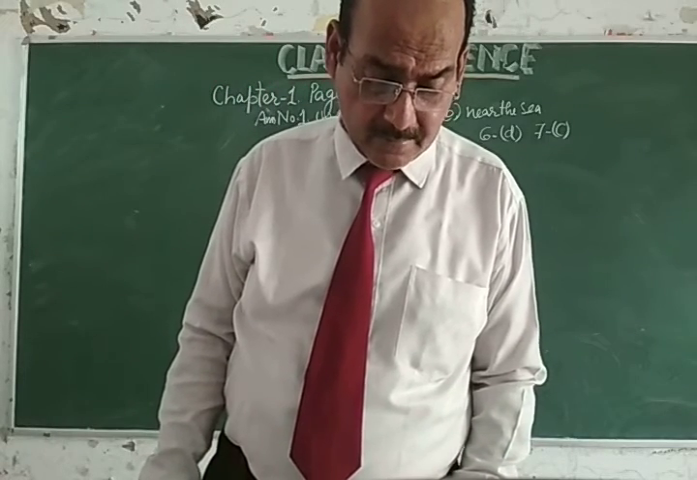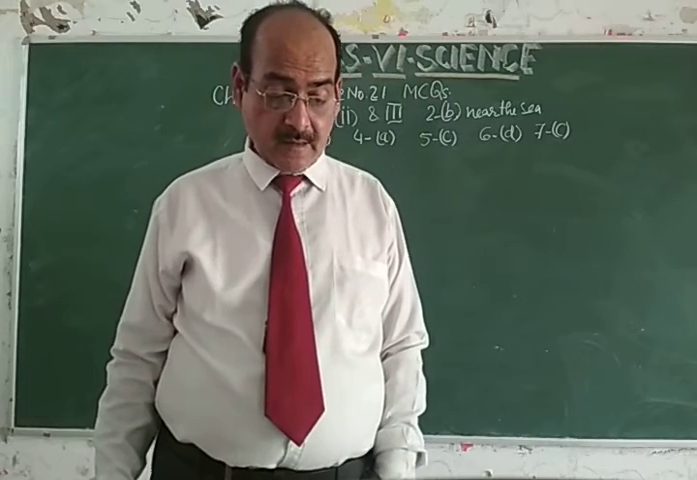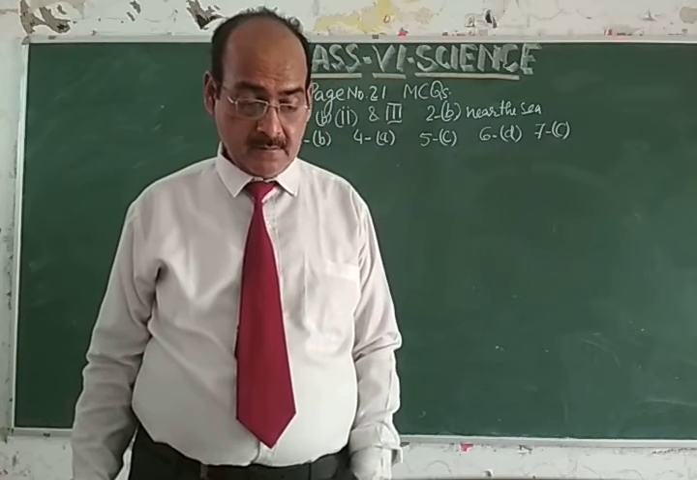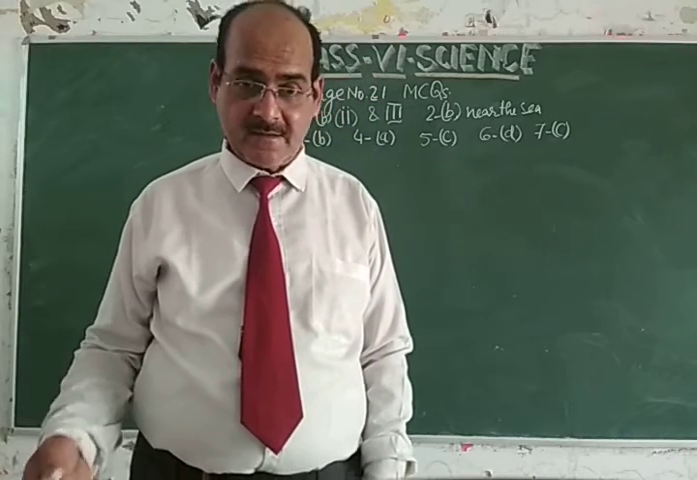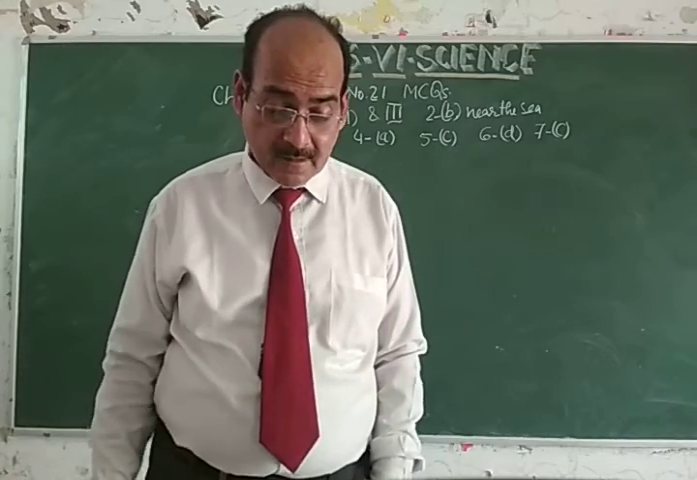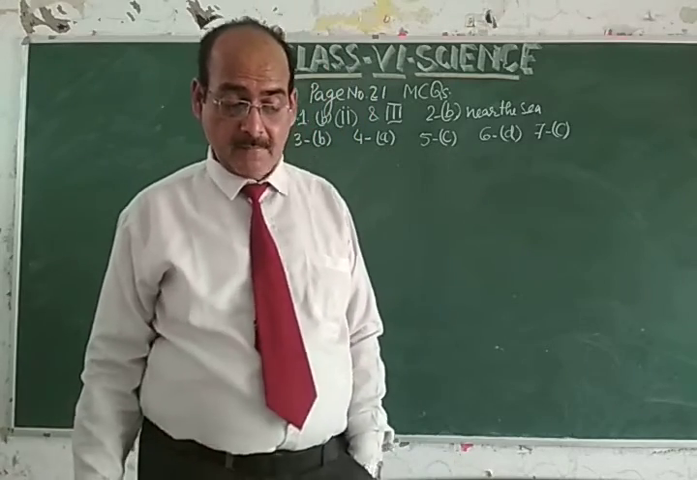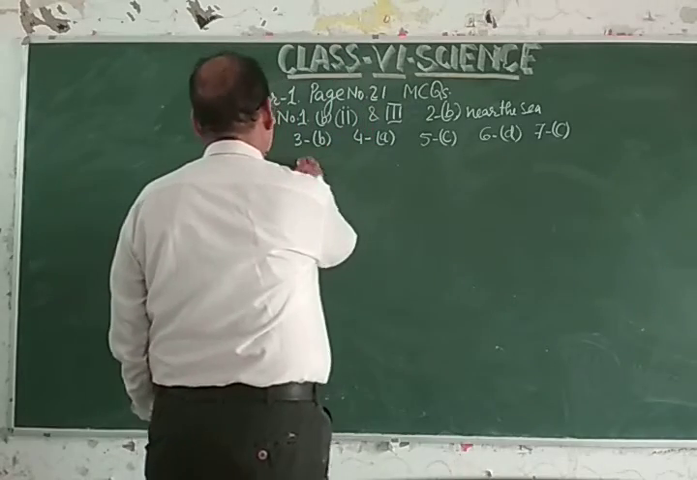Now question number 8. Which of the following is a root? And the options are A, potato, B, carrot, C, cucumber, and D, onion. My dear student, onion is stem, potato is stem, cucumber is fruit, but carrot is the root. So answer will be B, carrot. 8B.